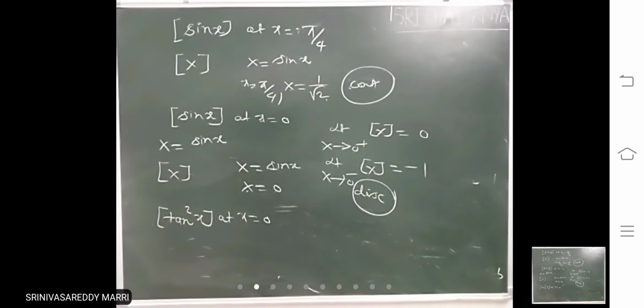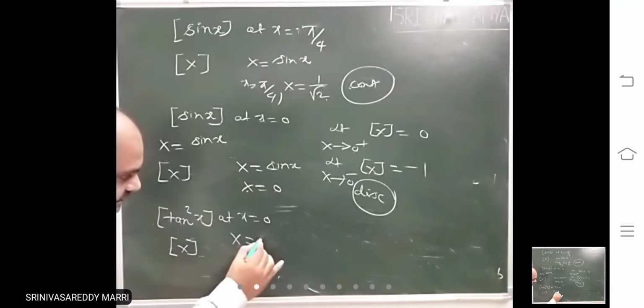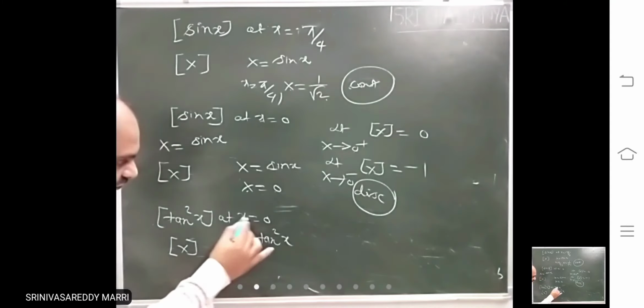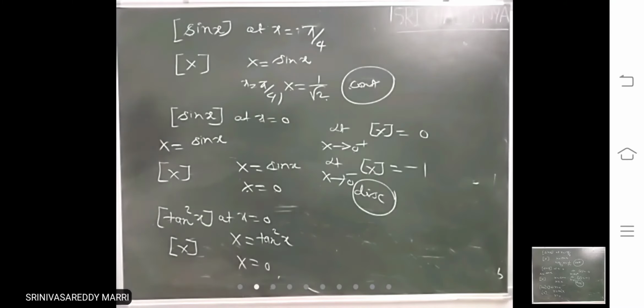At x equal to 0. Suppose I am checking step of tan square x at x equal to 0. Same way I am taking like this, capital X, where capital X equal to tan square x. So if x equal to 0, capital X is what? 0. Now look at, this is an integer.